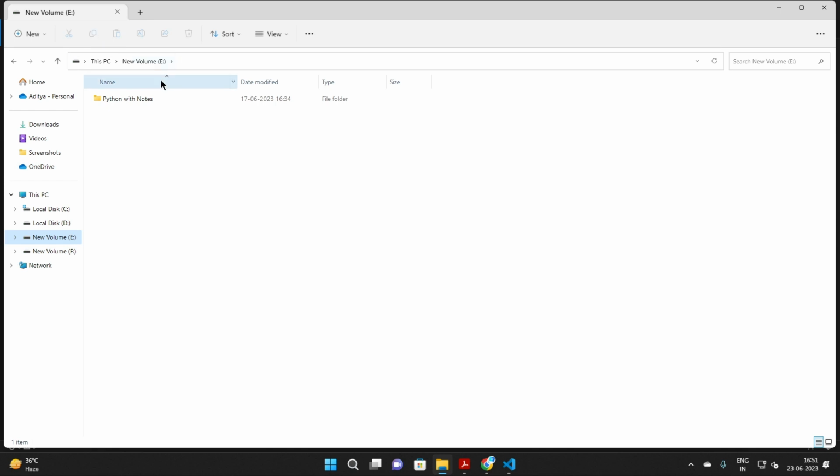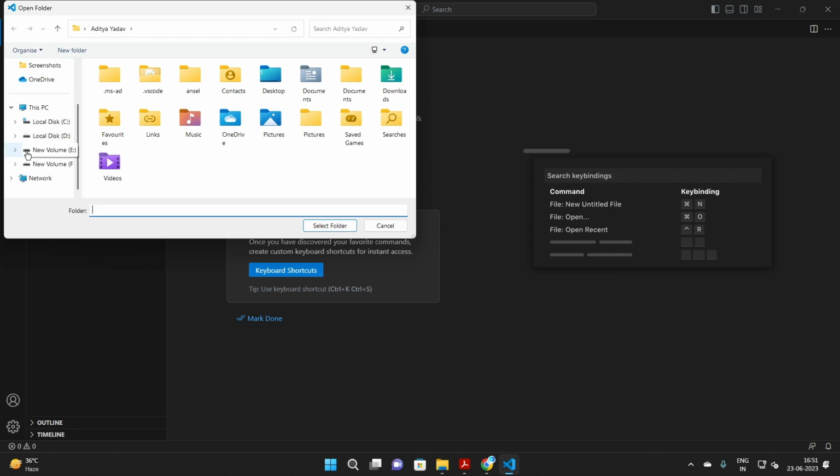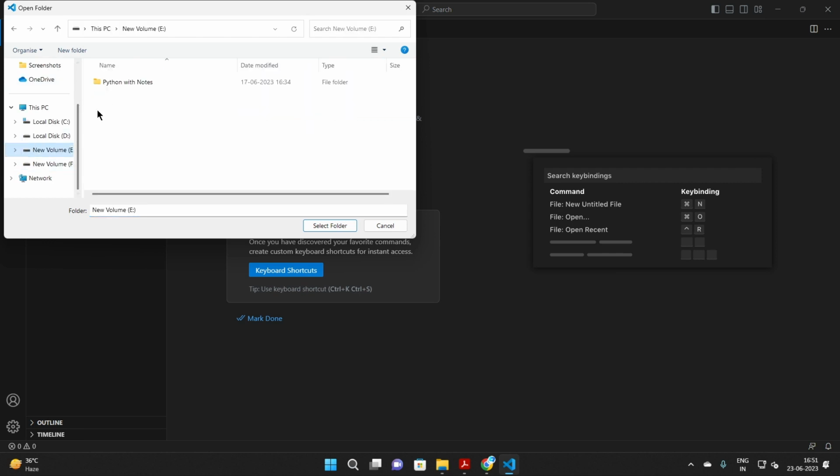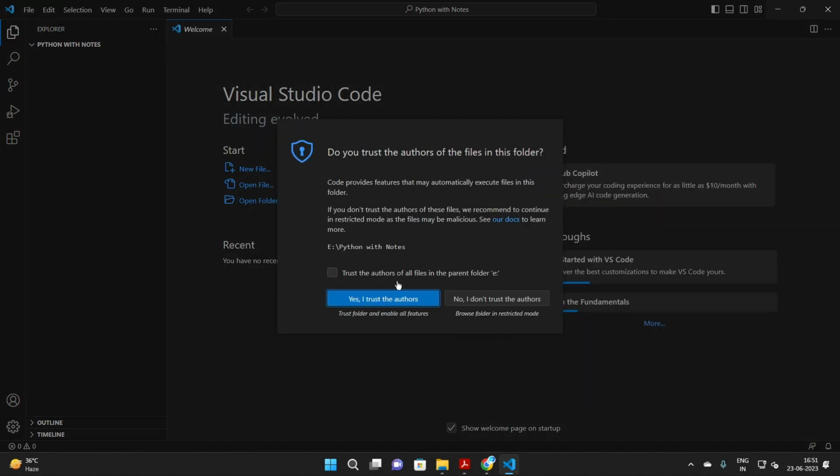So I recommend you create one Python folder. I have created a folder called Python with notes. So I'll open VS Code here. Guys, I will click on Open Folder, and I will choose my folder. So guys, my VS Code is open with this folder.